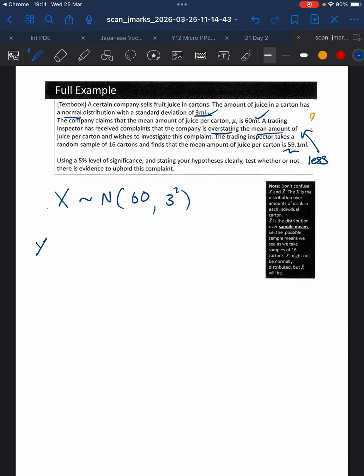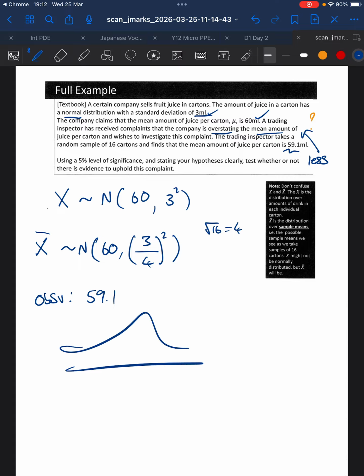So this is a sample. They take a sample of 16. For the sample, remember, we assume that the mean will be the same. The standard deviation is whatever it was before divided by root 16. So that's 4, isn't it? Because root 16 is 4, just for the sake of clarity. That's why I'm writing that. So that's the distribution here. And then the observed result is 59.1.